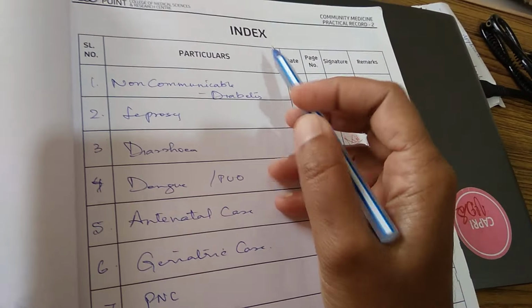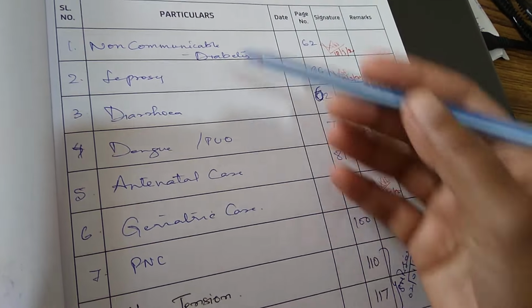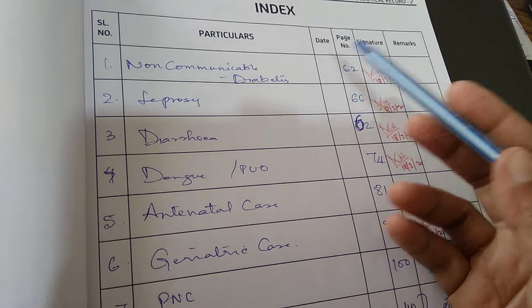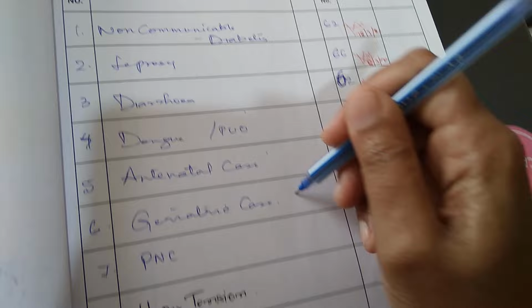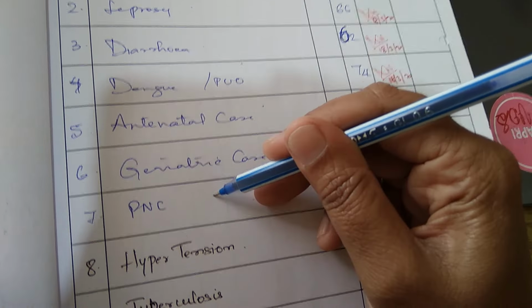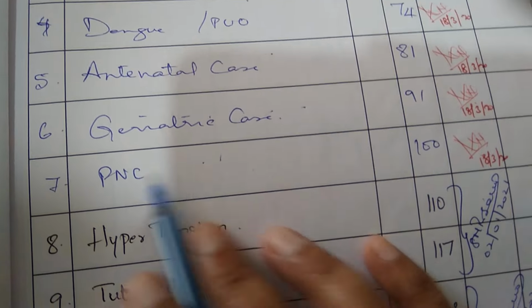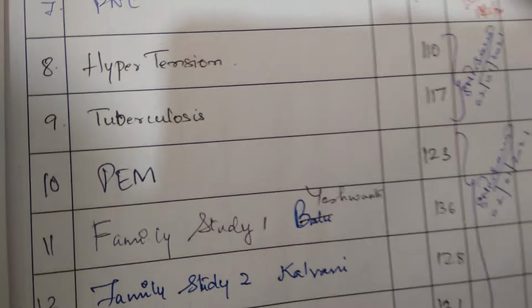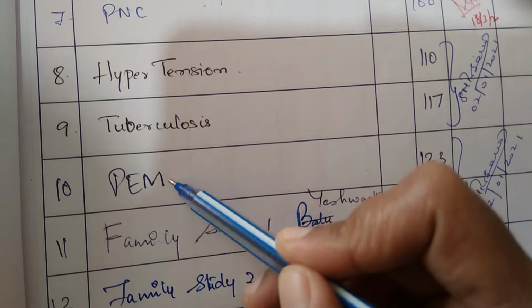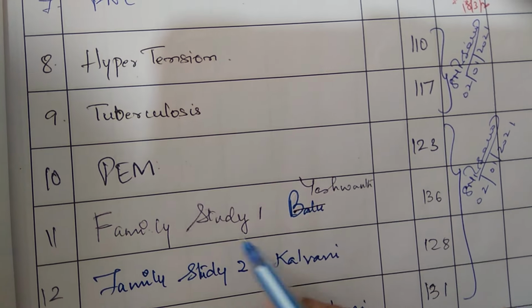Now this is part 2, guys. Part 2 is full of cases. These are the cases where you talk to people and take the history. So leprosy, diarrhea, dengue, antenatal case, geriatric case, that is the old age people. Then PNC, that is postnatal care after her delivery. Hypertension, tuberculosis, protein energy malnutrition.